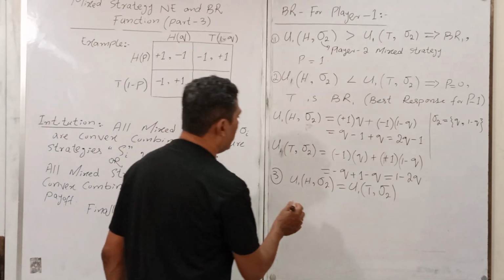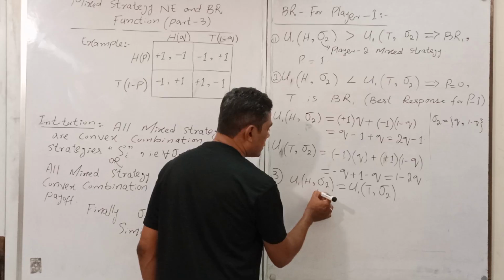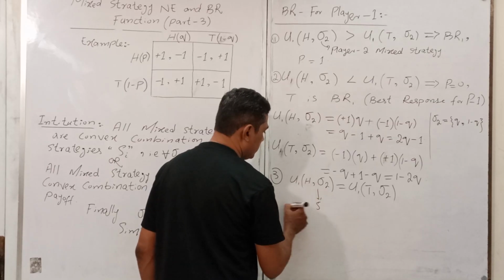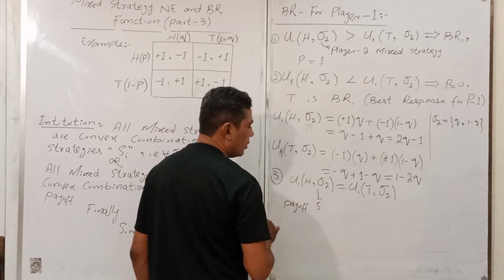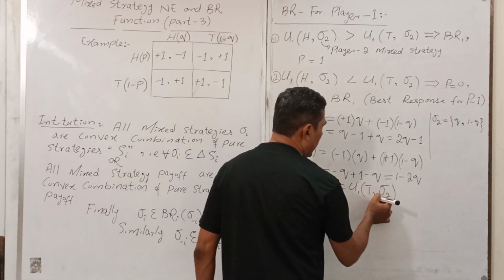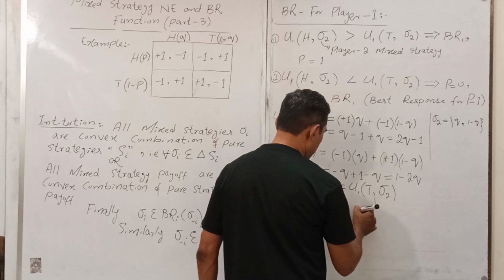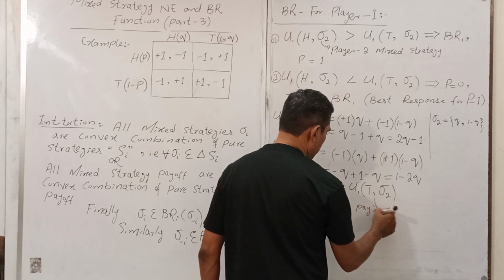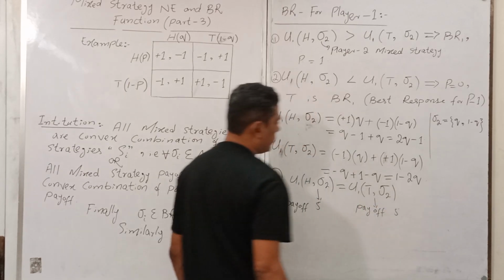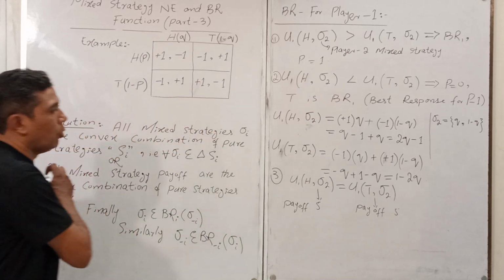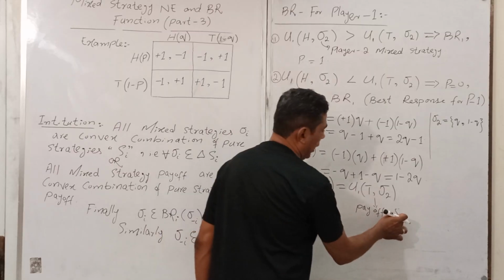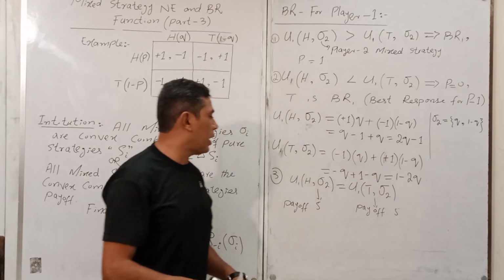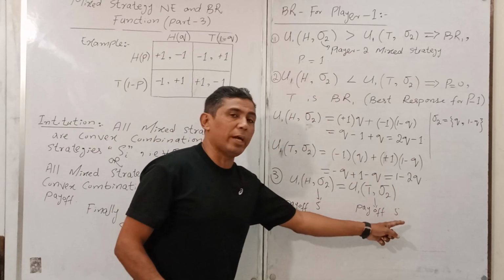So for example, the payoff with this one is 5. And payoff 5. Both are equal to each other. So if you write here 4, you have to write here 4. If you write 1 here, you have to write 1 here.